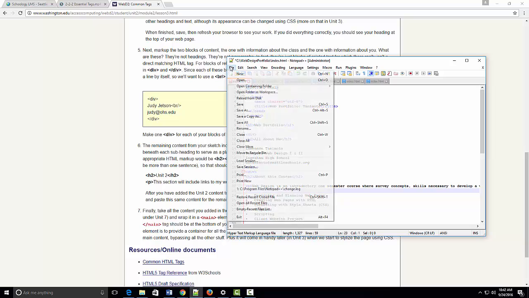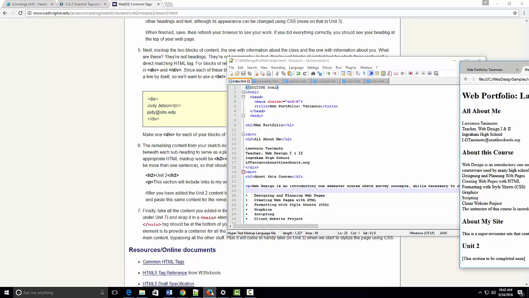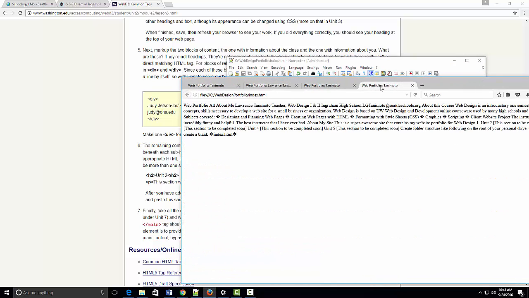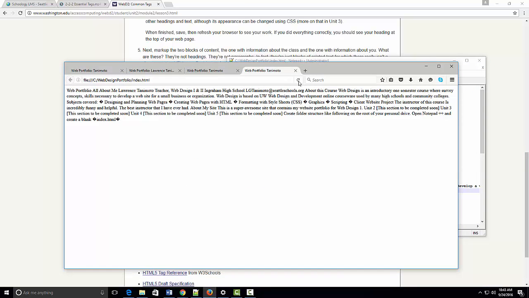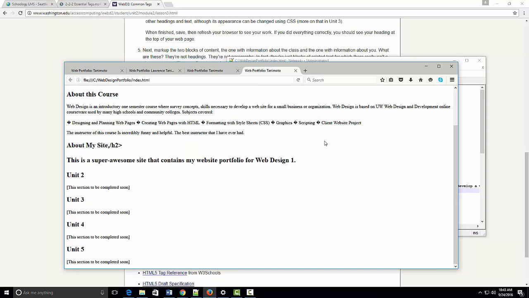Now I'm going to file, save, or use Control S. And now let's view it again. Now we can go here. Let me bring this here. This is what our page looked like before. I'm going to refresh it using the reload current page, or you can use F5, right? This is what it looks like. Now that looks pretty good.